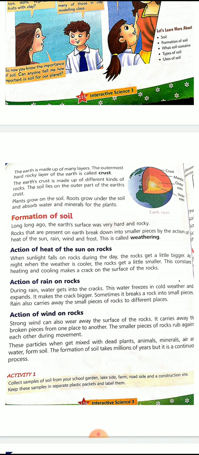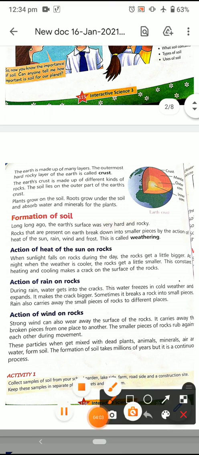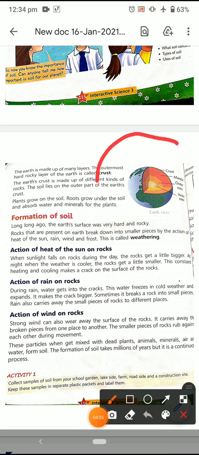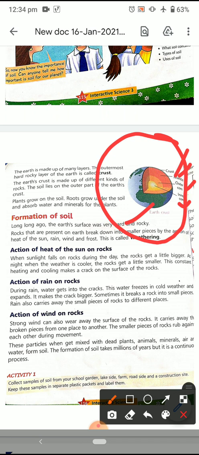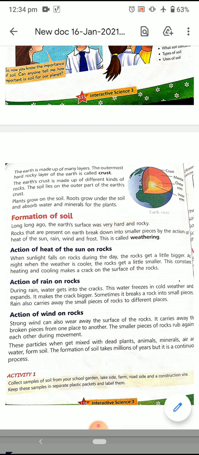Now, if I show you in this diagram, in front over here is the earth crust. You can see it is marked, then mantle, then outer core, then inner core. So this is all simply marked. This is the diagram, earth crust. Please draw this diagram in the copy. Write the date, today's date, write the chapter name, and in front of it draw the diagram on the plain side.